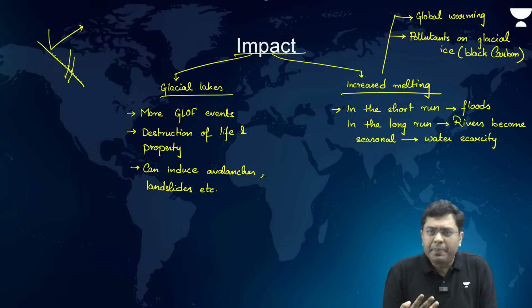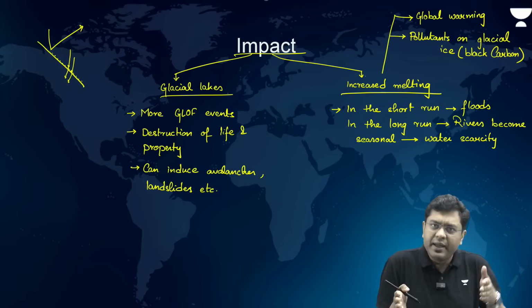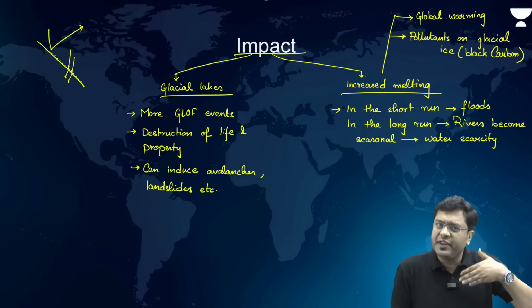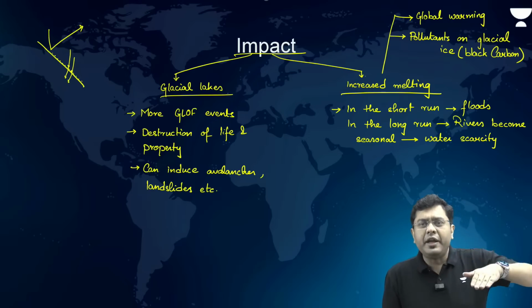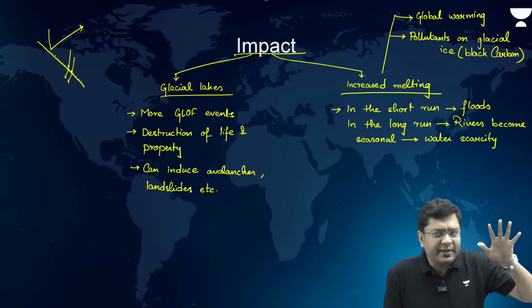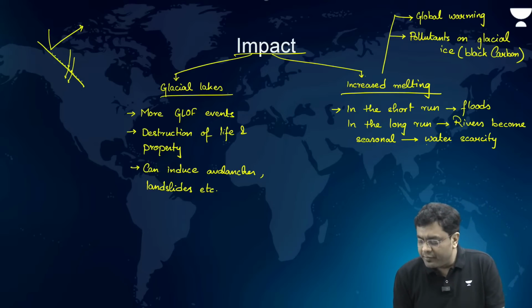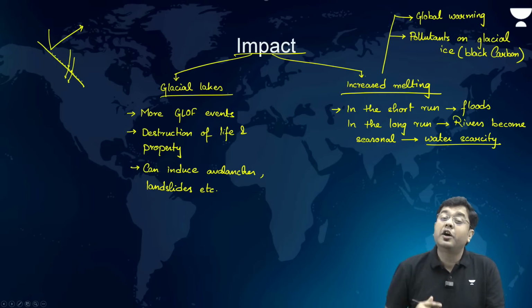Why? Because you have significant water scarcity during the dry season. India is a country which does not receive rainfall throughout the year. You will have rainfall during those 3 to 4 monsoonal months, and after that it is comparatively dry. So that is why you will observe water scarcity prevalent across the country once the glaciers melt.